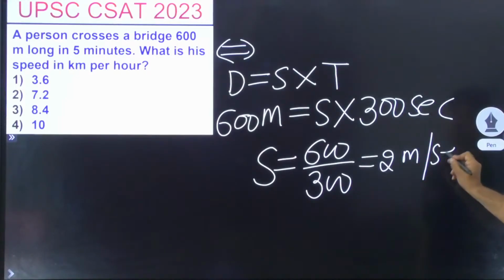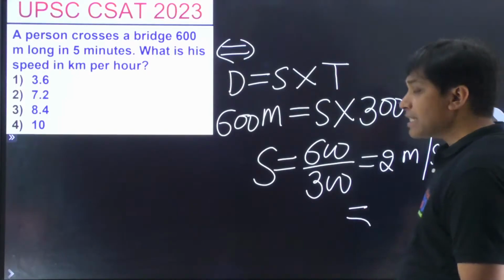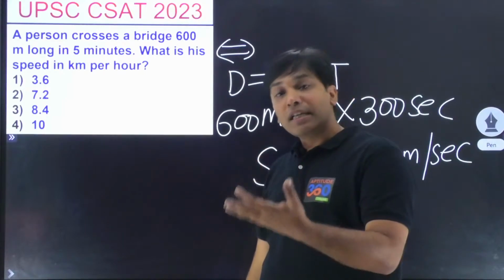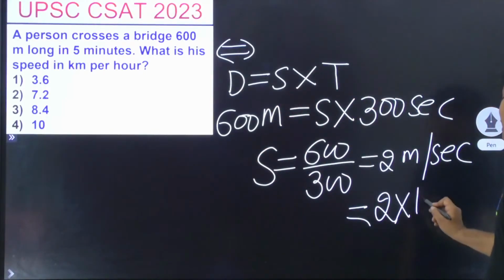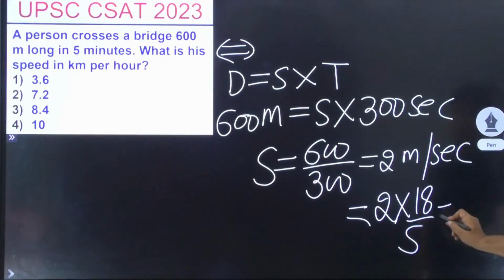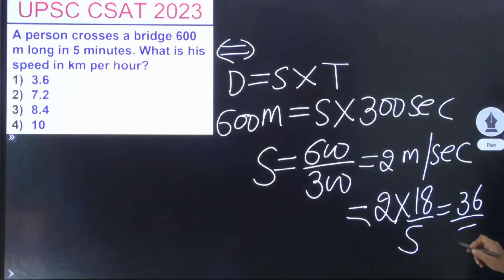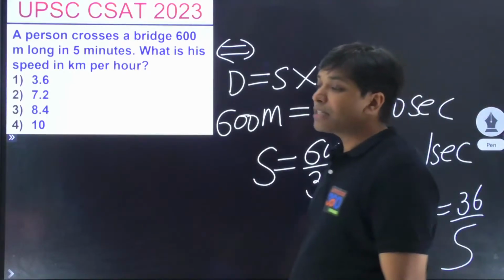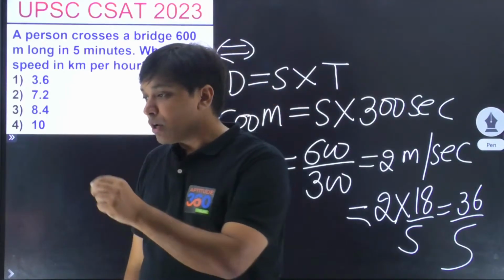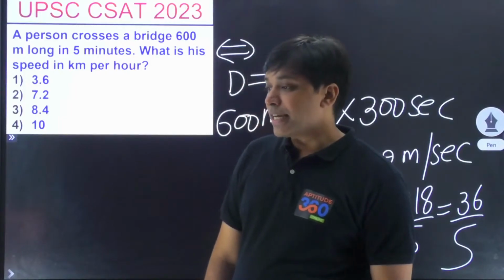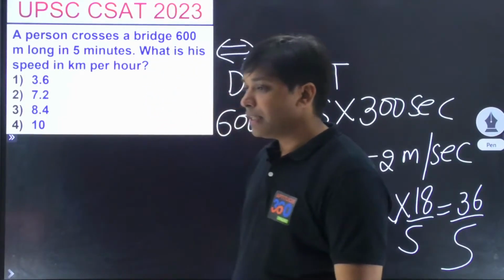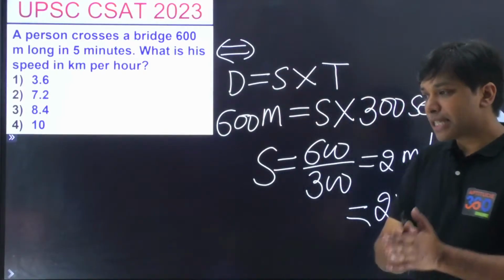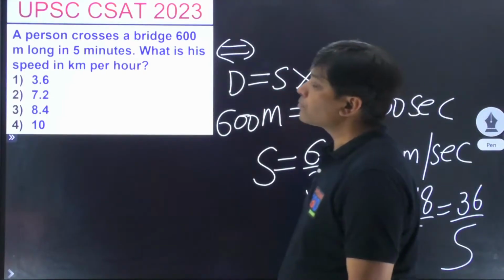So first this came out. And if you have to convert 2 meters per second into kilometer per hour, what did you just learn? 2 should be multiplied with 18 by 5, and hence it becomes 36 by 5. And if you simplify, your answer is going to be 7.2. Am I right? Debashish is getting the answer. Darshana, who else is getting this answer, people? Let me know in the comment section if you're getting this answer.